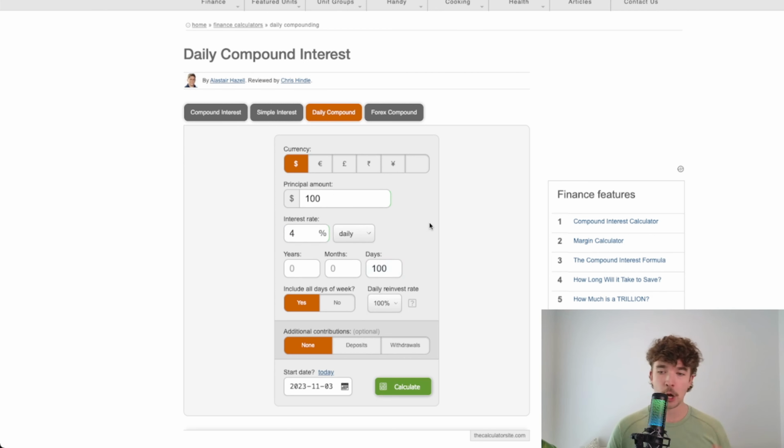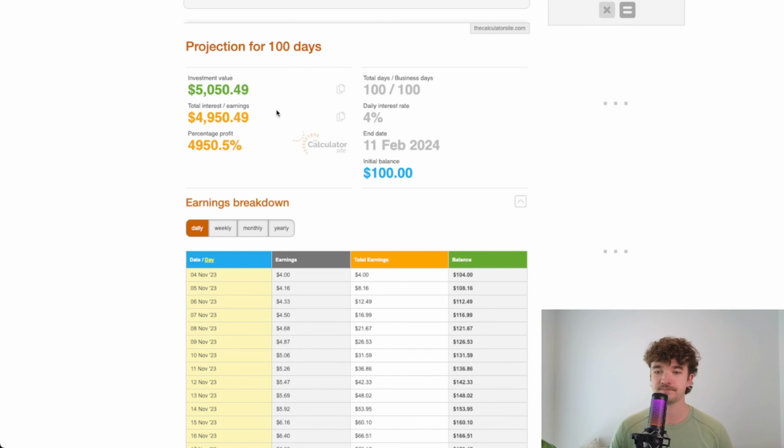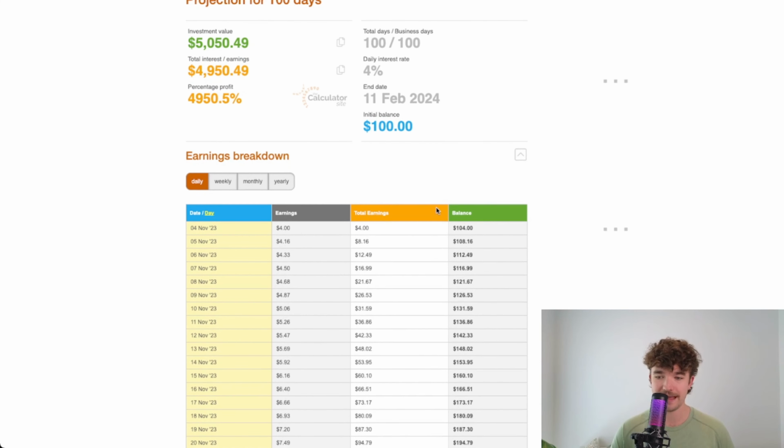So now this is a compounding interest calculator, right? And so we'll calculate it. And that is over $5,000, right? Total interest / earnings is just under, but the whole value is $5,000. So what that means is, after your first day, you make $4, right? Because you made 4% on $100.